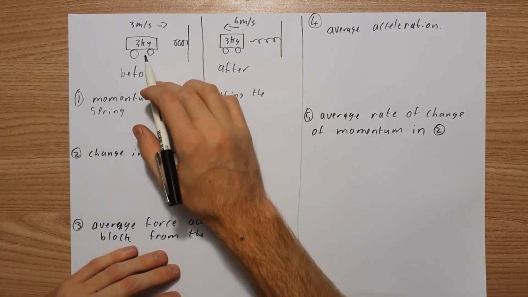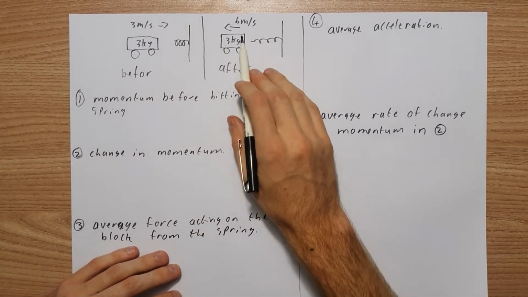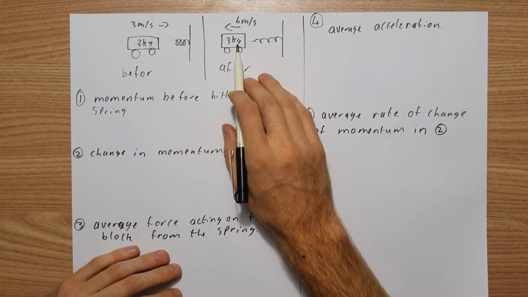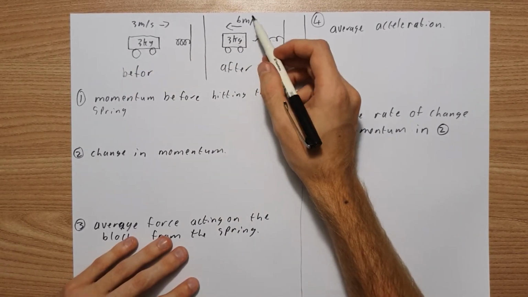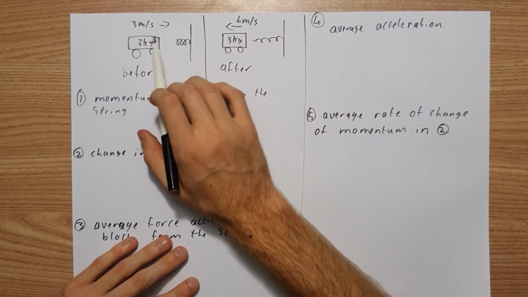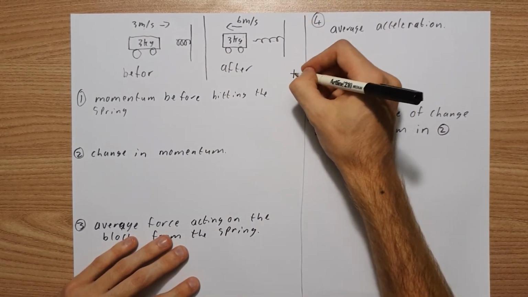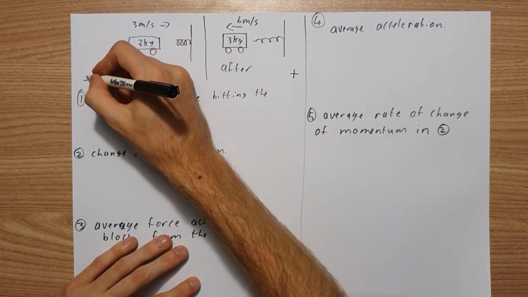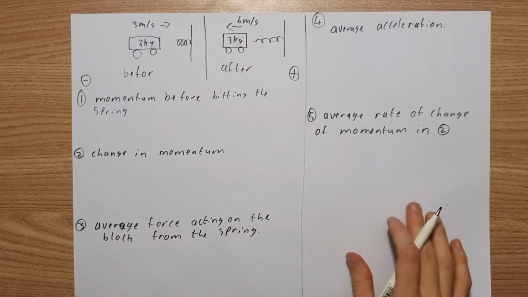So we have a trolley that comes into contact with the spring on the wall, and after that the spring pushes back on the trolley and pushes the trolley off in the opposite direction. Here we're moving with 6 meters per second, here we're moving with 3 meters per second. I'm going to take right as positive and left as negative. So anything moving right will be positive, anything moving left will be negative.